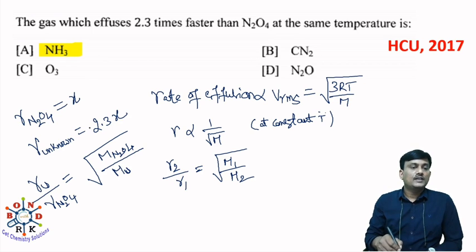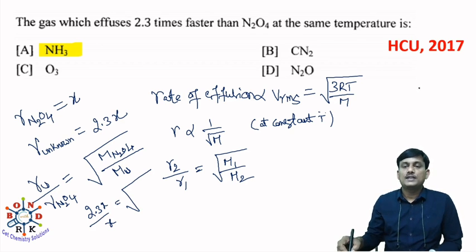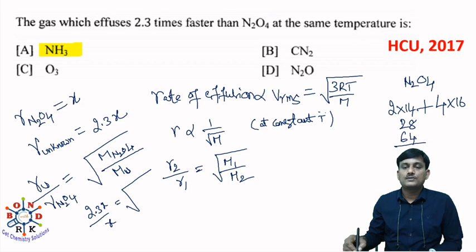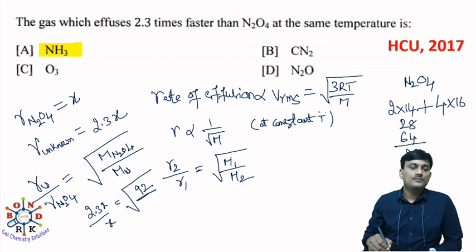Here 2.3X by X is equal to root over, and what is the molecular mass of N2O4? It will be 2 into 14 plus 4 into 16, so 28 plus 64 is equal to 92. So 92 divided by MU, let's take the unknown as MU.